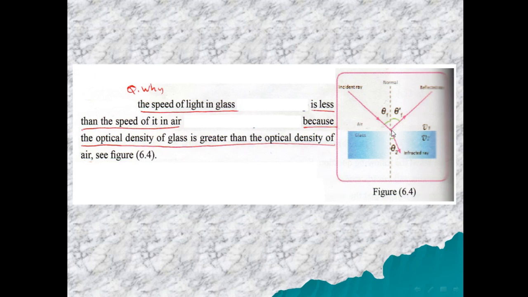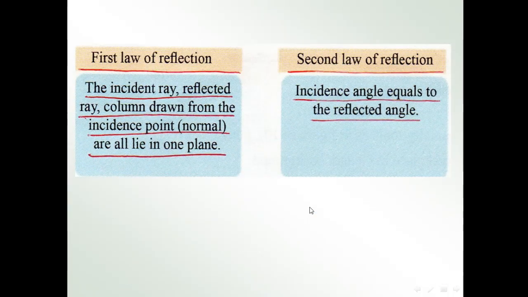This figure shows the reflection and refraction of light. This is the incident ray, and this is the reflected ray, and this is the refracted ray. The two laws of reflection. The first law of reflection: the incident ray, the reflected ray, and the column drawn from the incident point, the normal, are all in one plane.